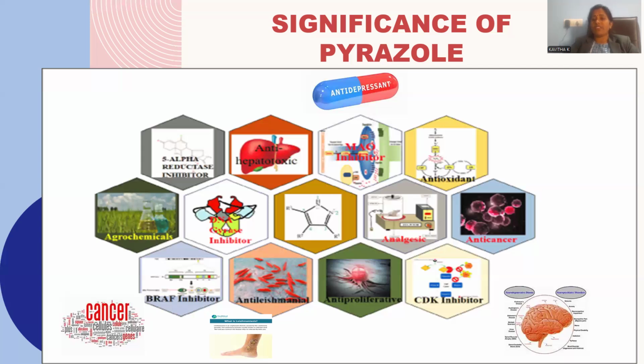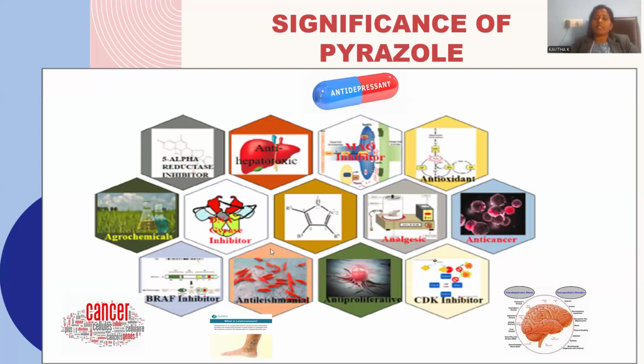So even in the field of agricultural croplands, disease-causing organisms are effectively cured by means of this pyrazole molecule, so it is a kind of agrochemical. Alpha reductase inhibitor: there is a kind of pathogenic microorganism secreting, so that these many kinds of adverse effects are destroyed by means of the effective pharmacophore called pyrazole.